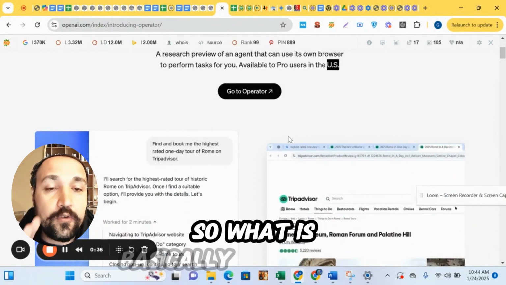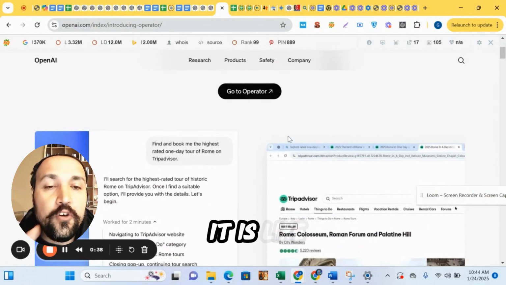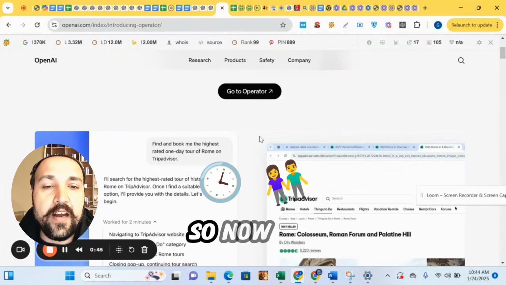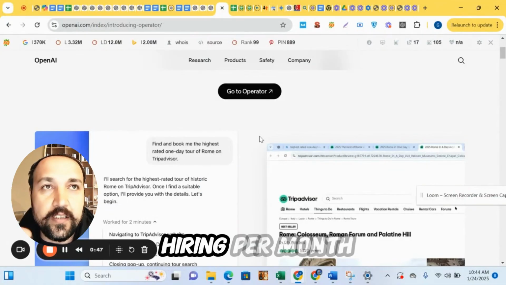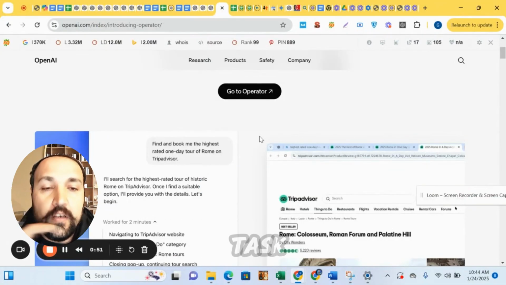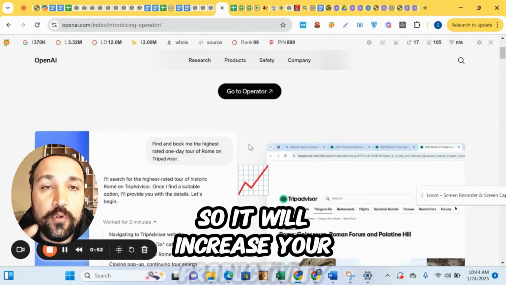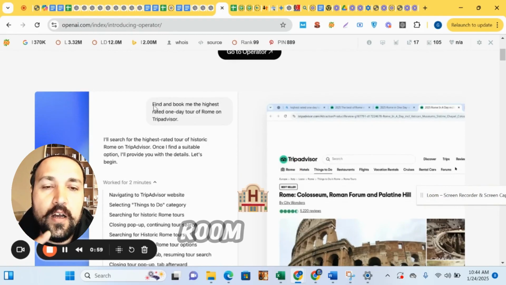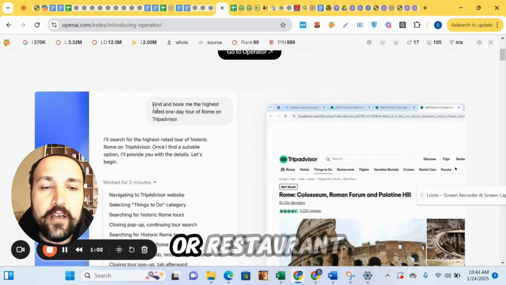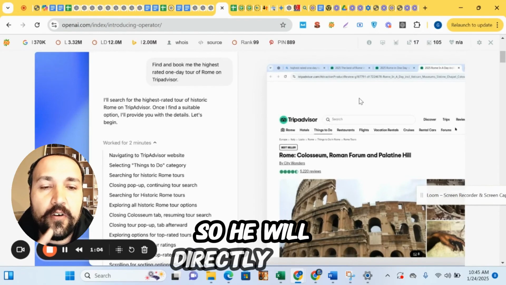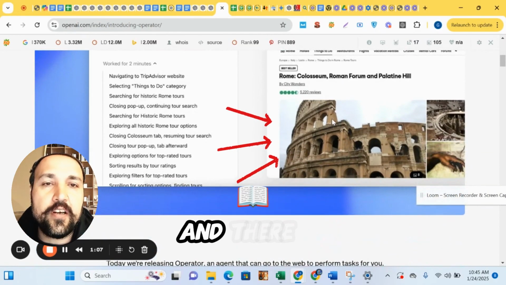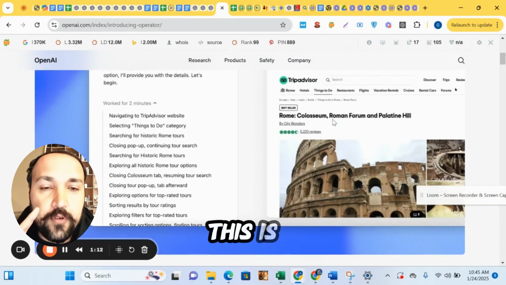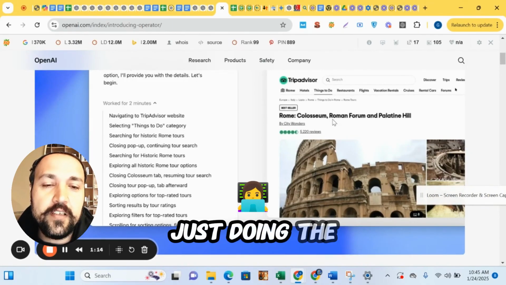So what does Operator basically do? It is like an agent, a virtual assistant for you. People who hire a virtual assistant per month to do tasks, this will increase your productivity. How? You just have to prompt: book a one day room for me in this hotel or restaurant. So it will directly go to the site and book for you. You just have to prompt. See, this is a virtual assistant just doing the work for you.